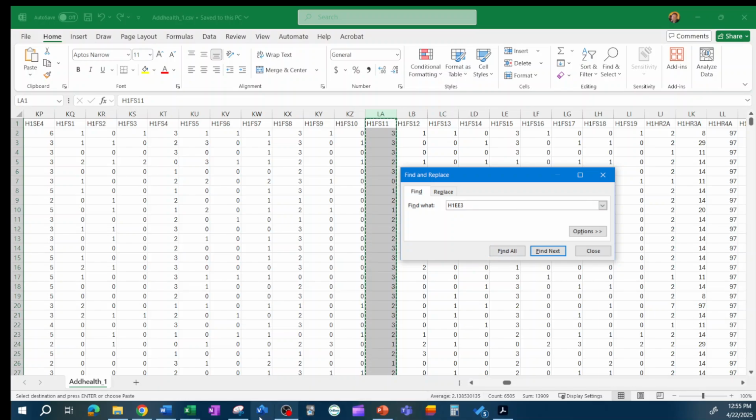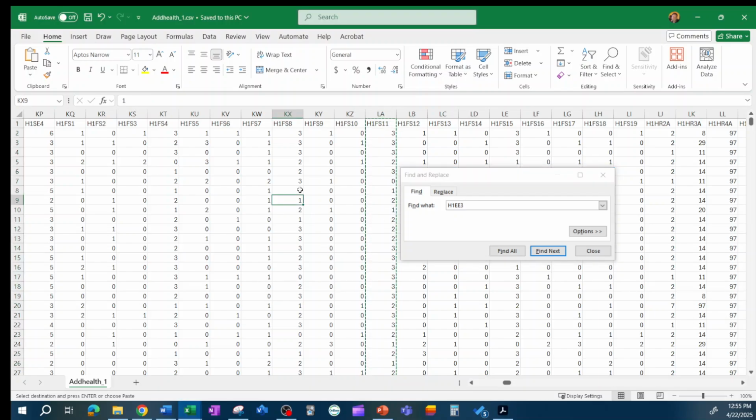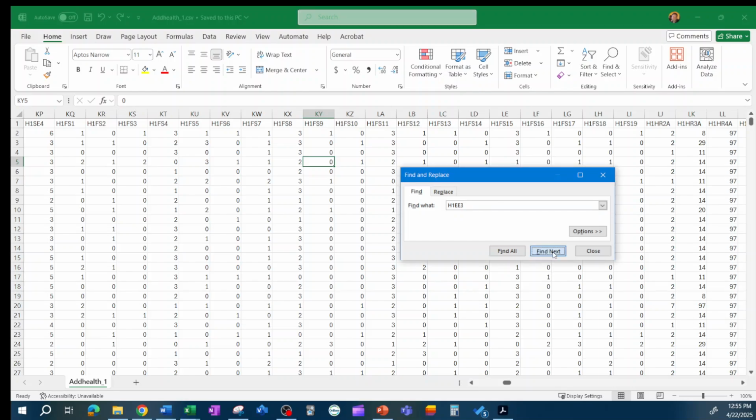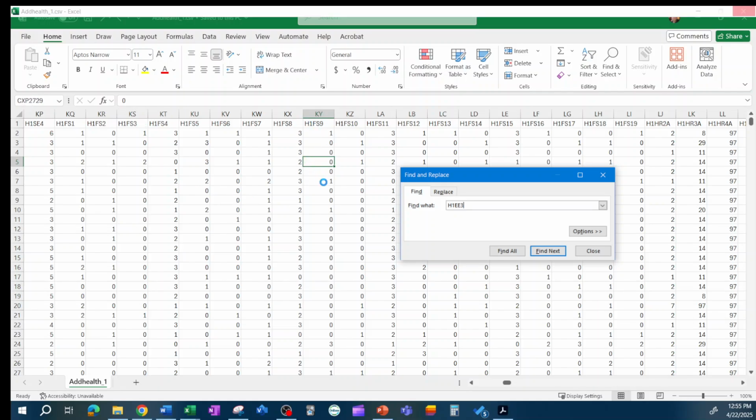Let me see that again. Oh, that's because I have that column selected, I think. Okay, there it goes. It didn't work because I had that column selected. Now it's going through all the data in this file to look for this H1EE3.